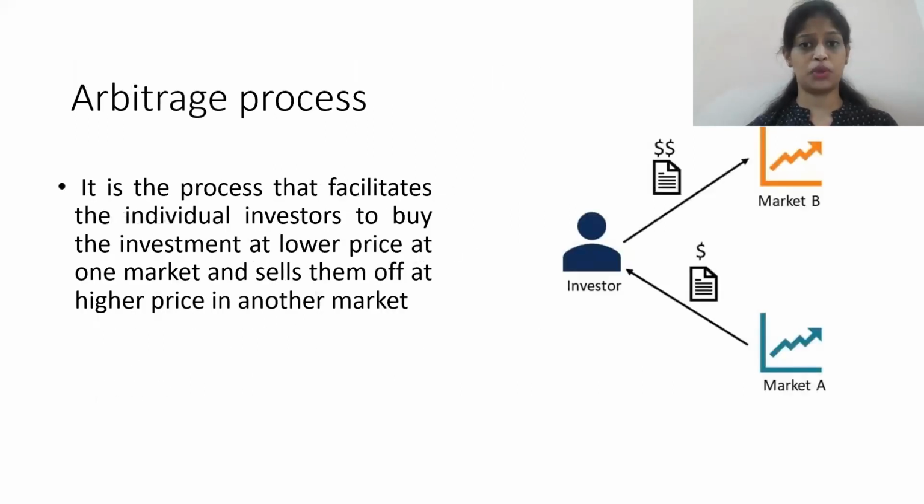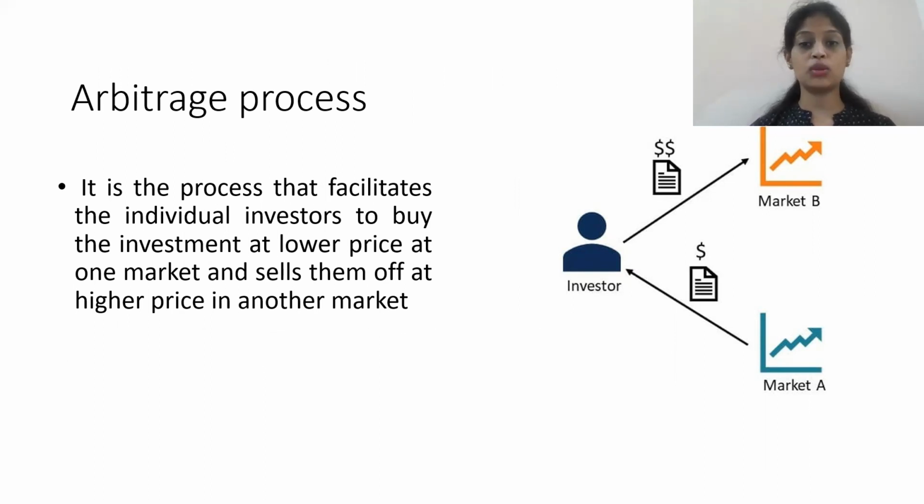Now, what is the arbitrage process? See, any individual has this mentality that when the prices go up, they tend to sell things, and when the prices come down, they tend to buy things. The investors keep the same in mind. So when the share prices of a particular company go up, they tend to sell those shares, and when the share prices of a particular company come down, they tend to buy more shares of that company. This process is called the arbitrage process. It is the process that facilitates individual investors to buy the investment at a lower price in one market and sell them off at a higher price in another market.